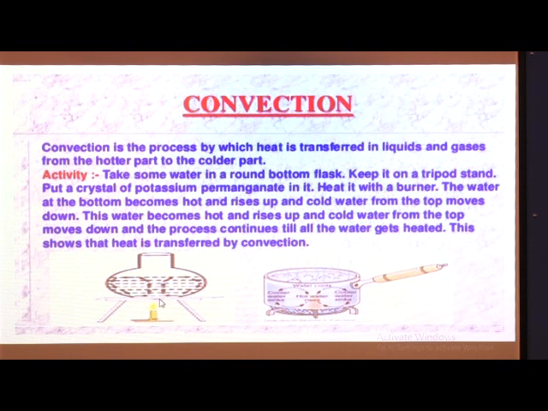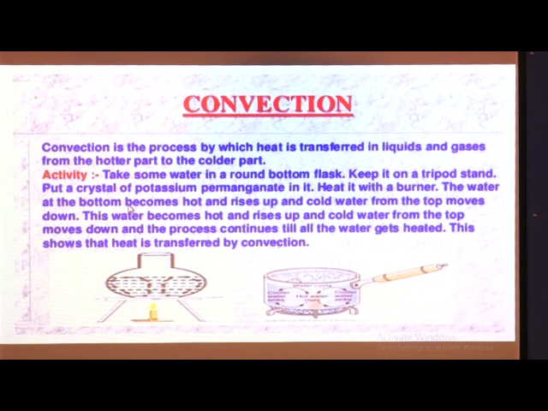If there were only water particles, you would be unable to see them moving from the lower side to the upper side. That is why we use potassium permanganate, which is in the form of crystals. This potassium permanganate is violet in color.